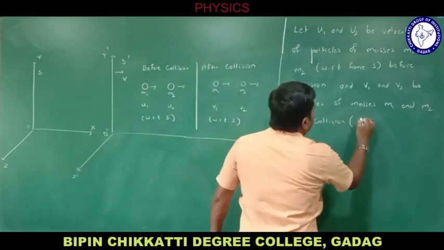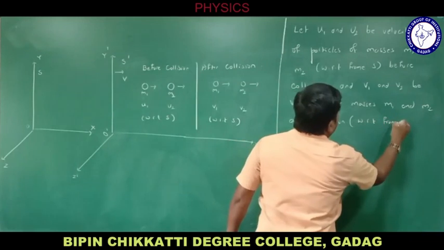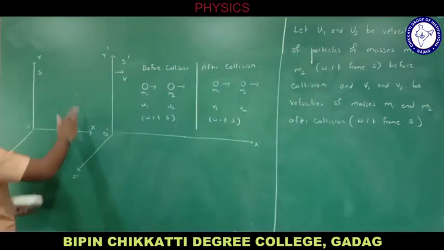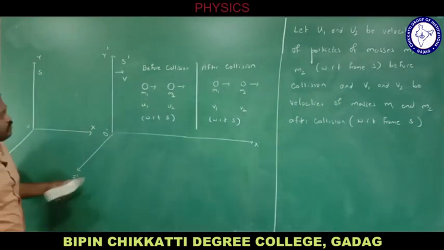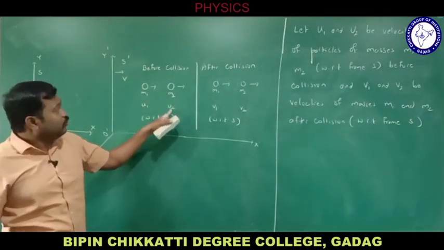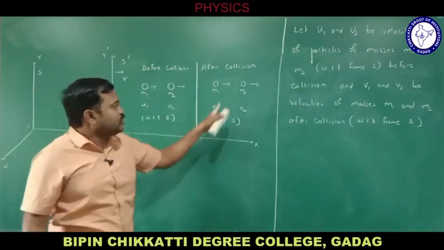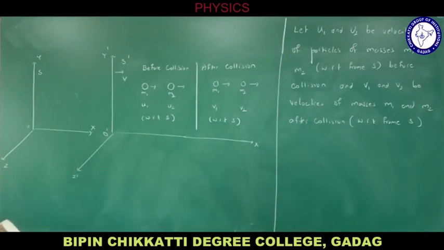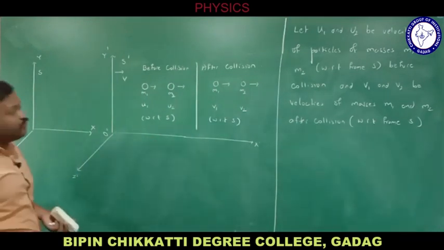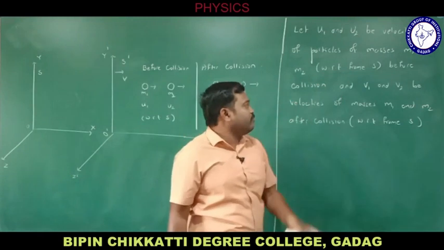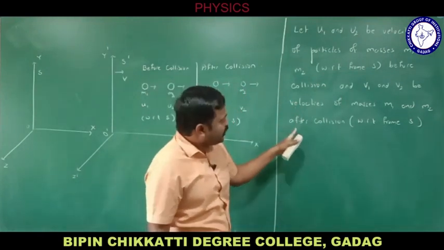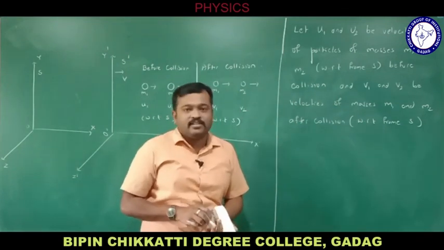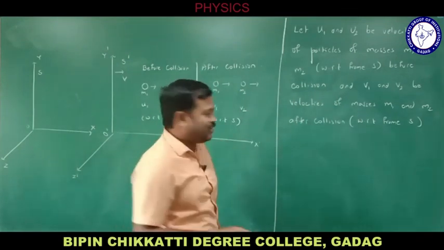Do remember this is again with respect to frame S. If the observer is seeing from this frame, the velocity of m1 is u1 and of m2 is u2 before collision, and after collision the velocities are v1 and v2. Let u1 and u2 be velocities of masses m1 and m2 before collision with respect to frame S, and v1 and v2 the velocities after collision. Now, shall I apply the law of conservation of momentum? Okay, let me write like this.